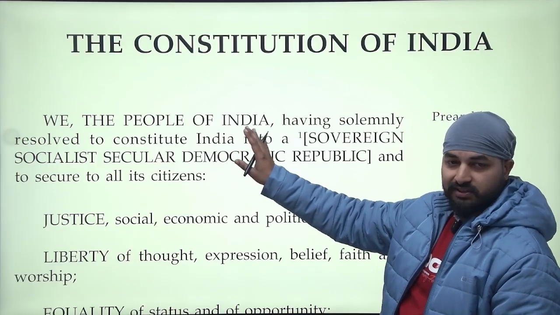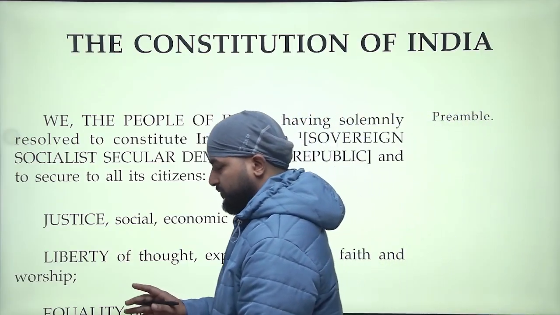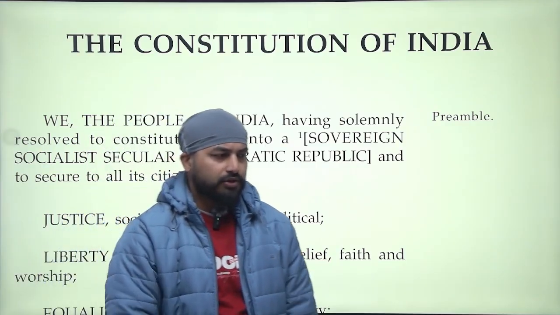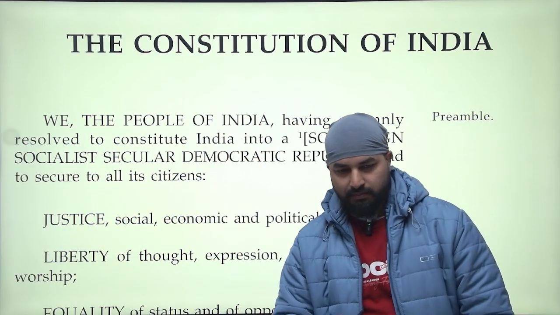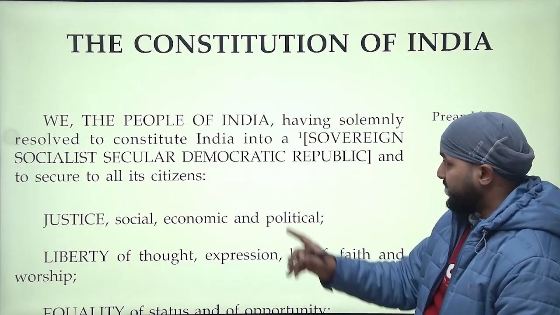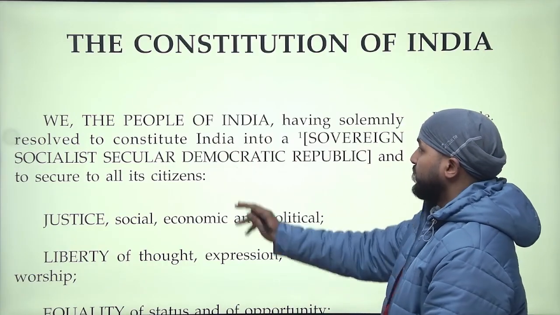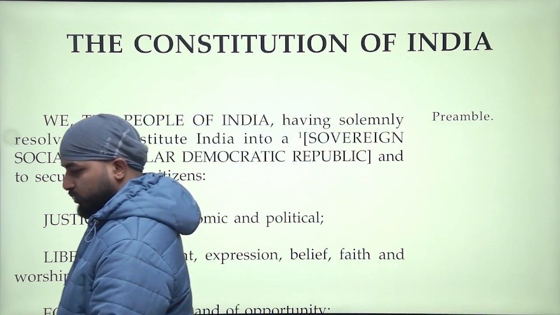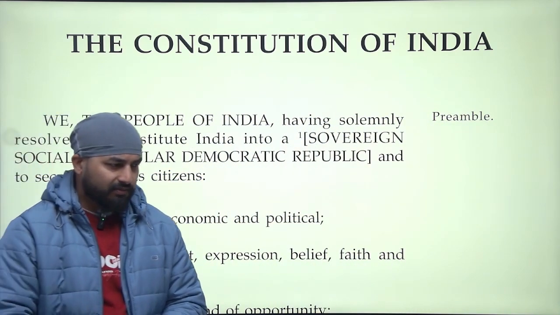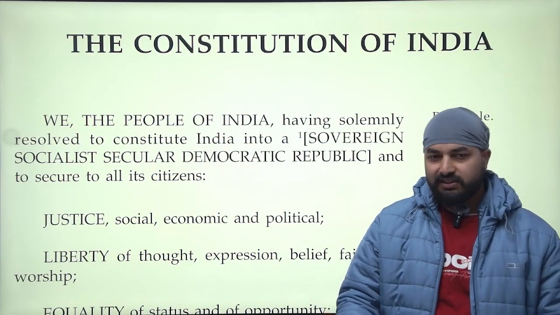So we can say this is correct because the people who were sitting in that Constituent Assembly had the authority to say this, we the people of India, because they represented the people of India. So whenever the question arises, what is the source of power for the Constitution of India, you can clearly say it is its citizens.